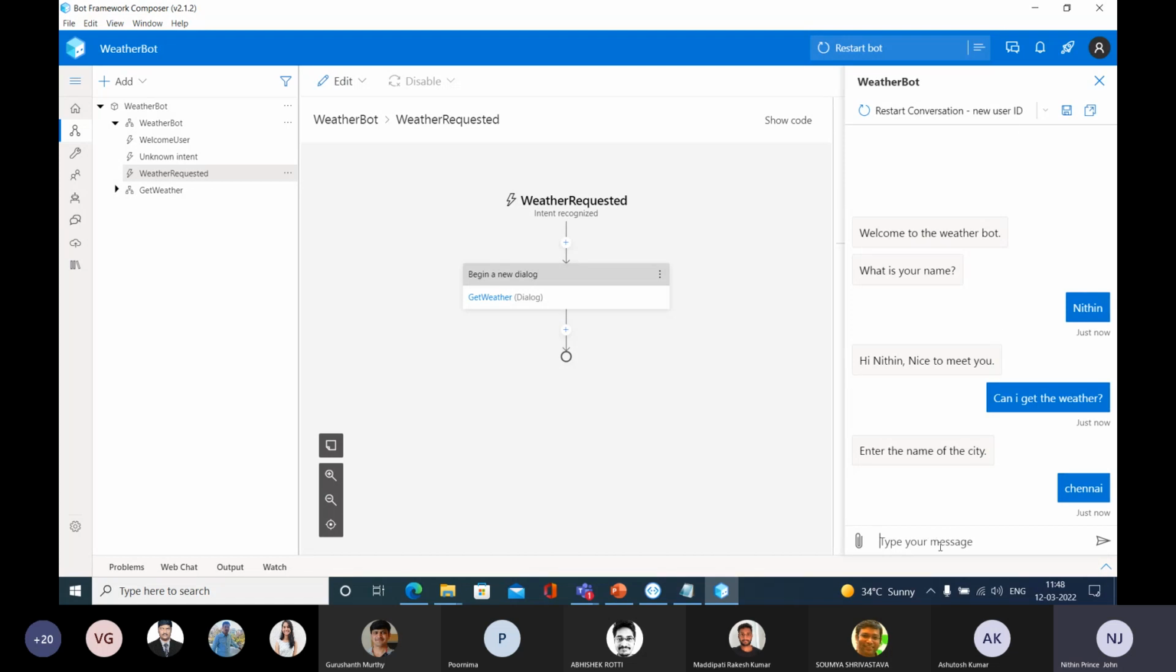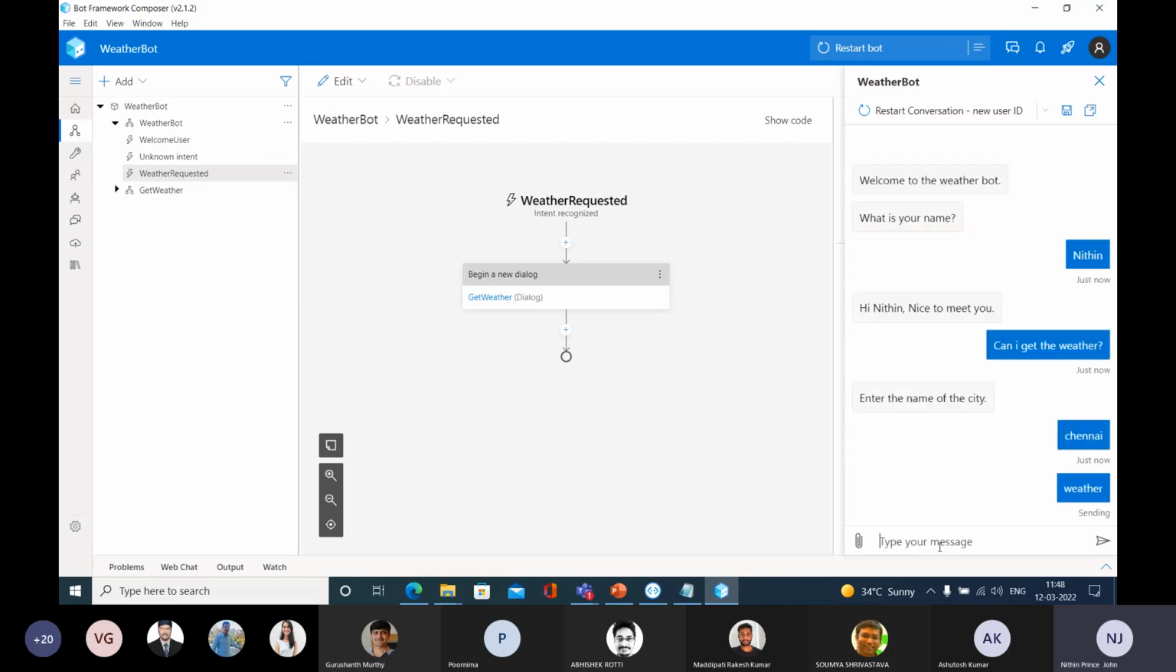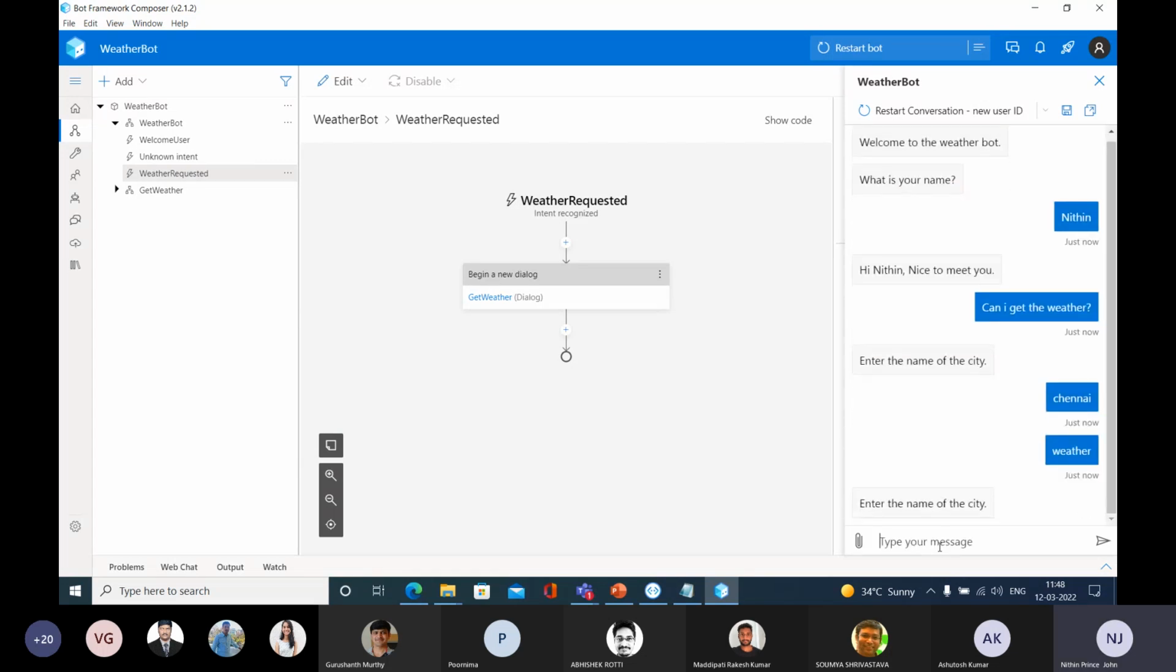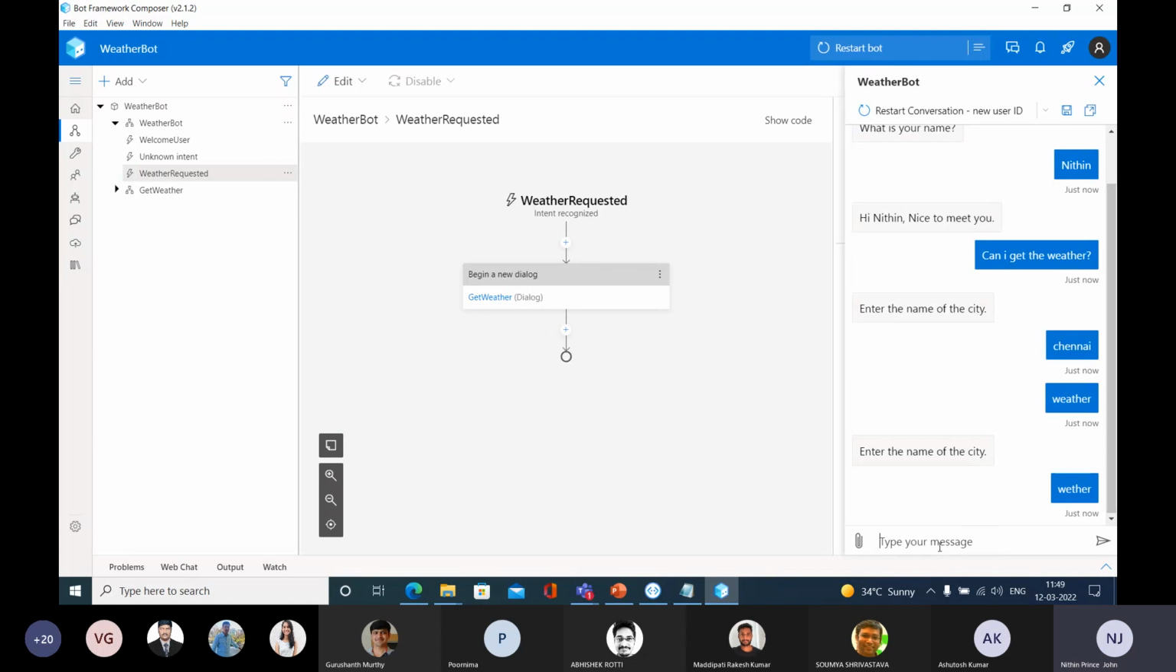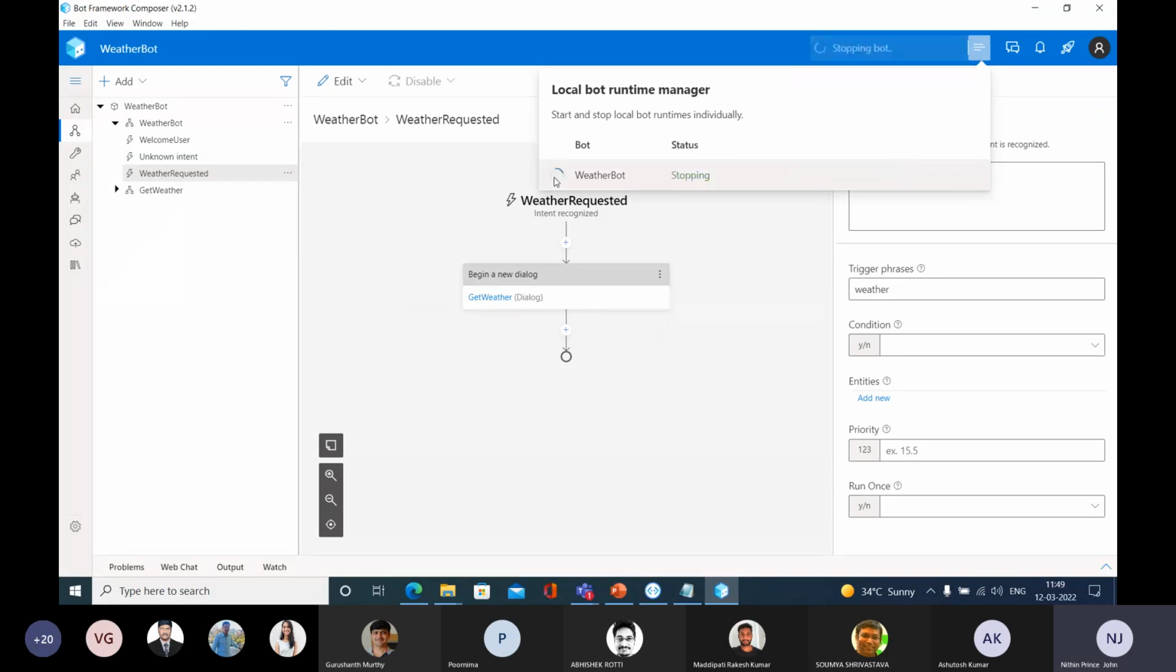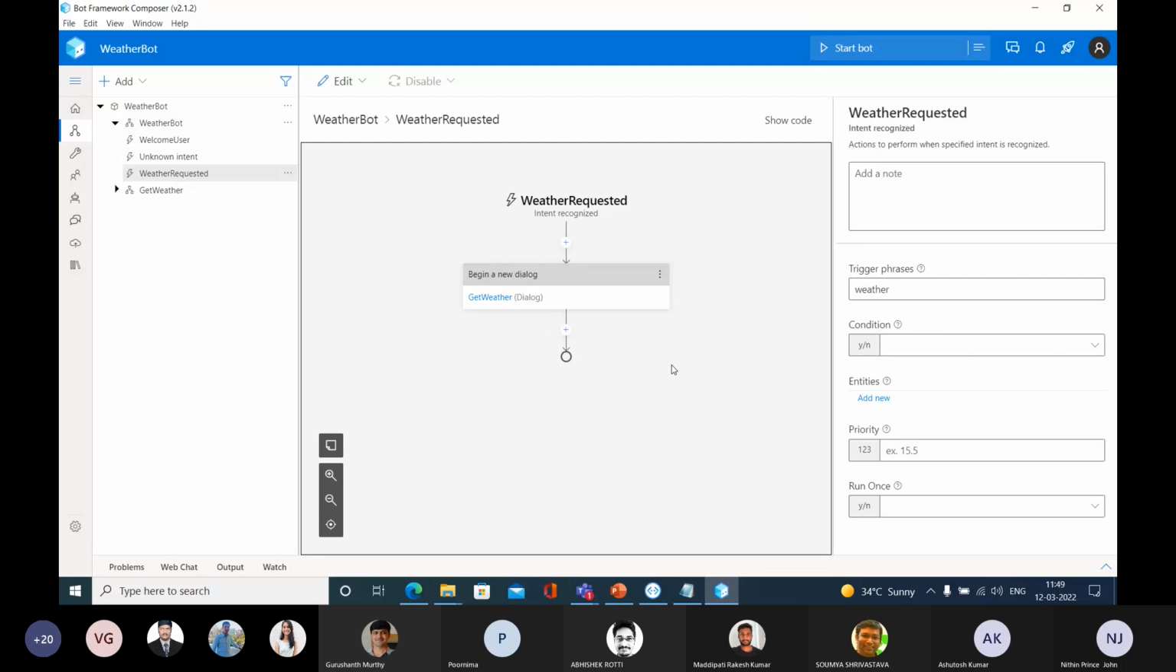So let me type another one. Again, I'm going to type weather. Enter the name of the city. So let me type it like this, VETHER. It is not going to detect that. Why? Because WEATHER is the right word, right? So it is checking for that particular word in that message. So let me go and stop that. Now we have completed up to this point.